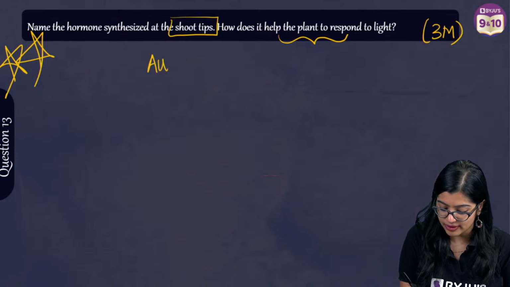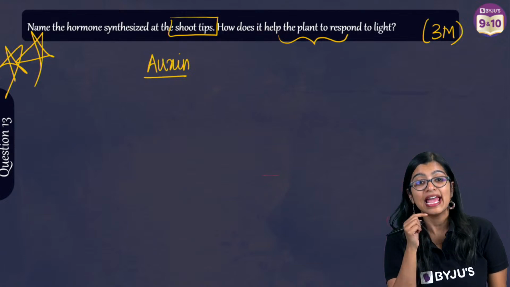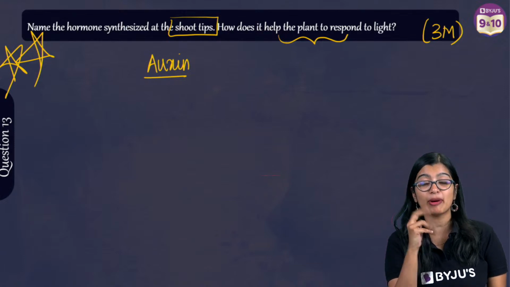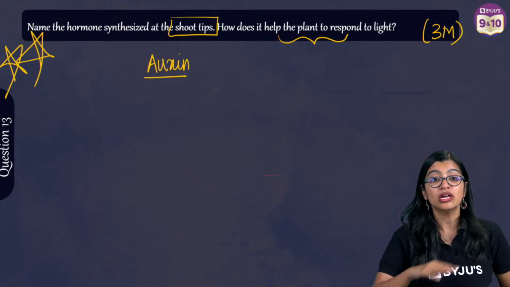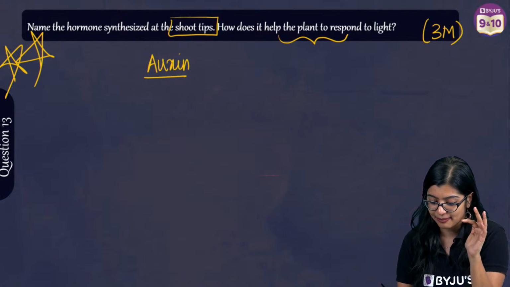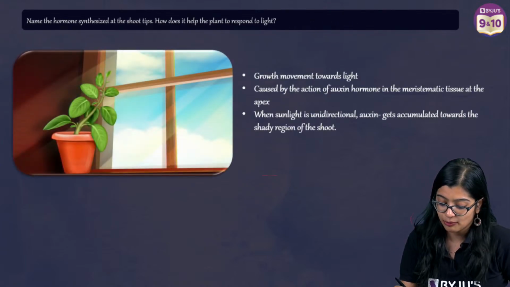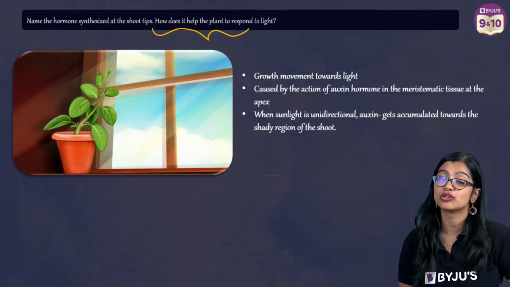Exactly. So the hormone which is synthesized at the shoot tip is called auxin, right? This has also come in your paper, and they will twist this question and ask you. They'll say potato, potato. They will twist it in multiple ways, but the concept is the same. So auxin is produced at the shoot tips. Now we know how it helps in response to light.